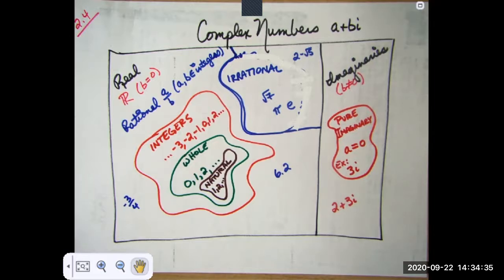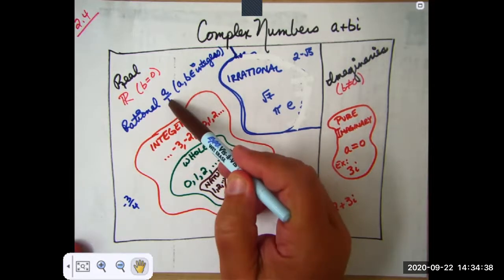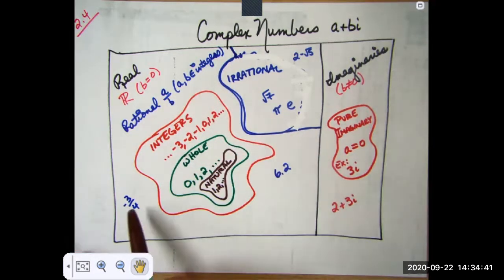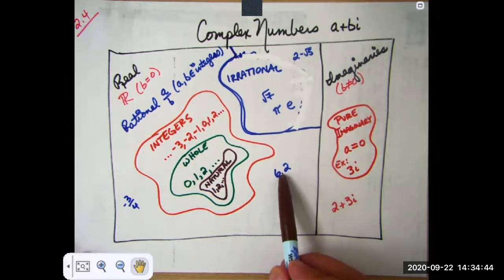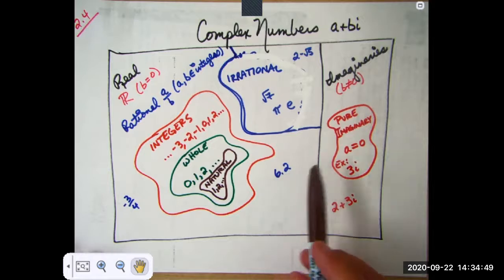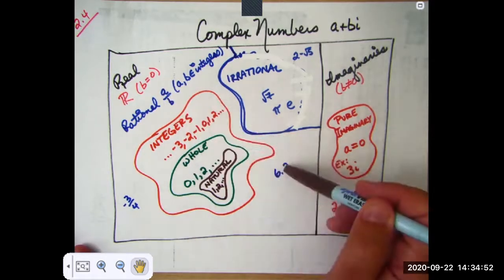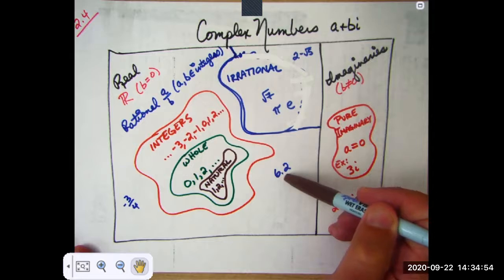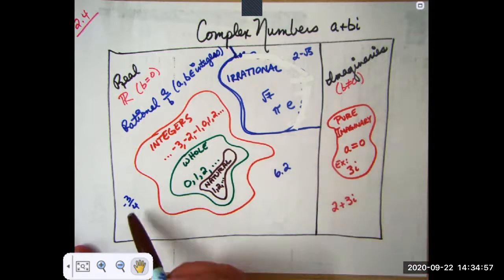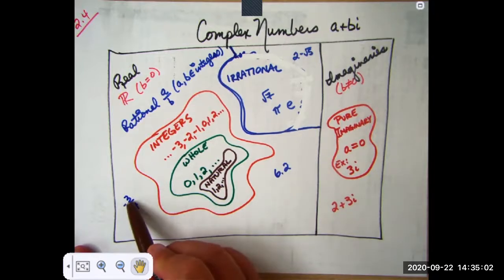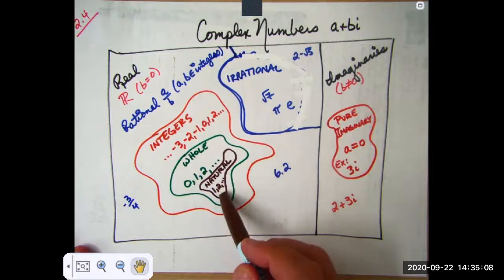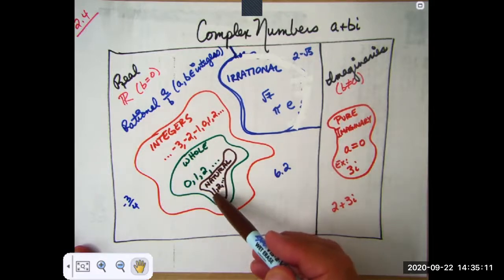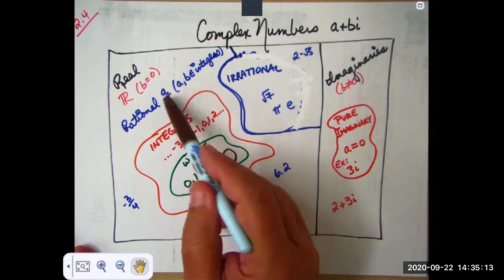Now, if you take 2 integers and divide them, you come up with rational numbers. This is the number 62 divided by 10. And so 62 is an integer, 10 is an integer. That's a rational number. -3/4 is a rational number because -3 is an integer, 4 is an integer. But 2 is also a rational number because you could write it as 2 divided by 1. 2 and 1 are both integers.